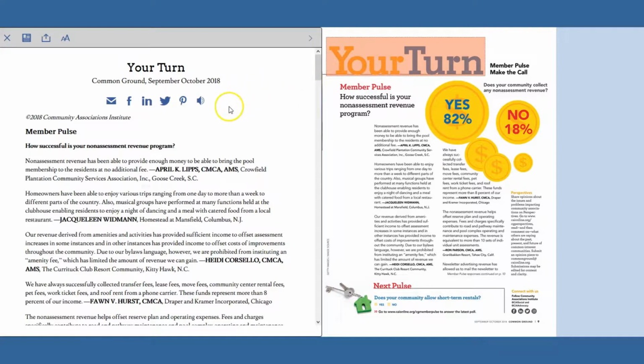This brings us to another new feature, narrated articles. Now you can listen to articles while you're on the go or while you multitask by clicking here.